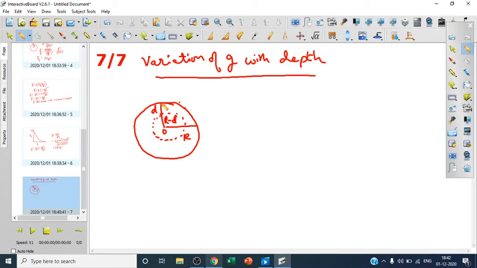So when we write the acceleration due to gravity on the surface of the earth, let us say this is point A, and then write the acceleration due to gravity at point B. At A, it is g, same as always, GM upon R square. And now we are going to convert mass in terms of volume and density.